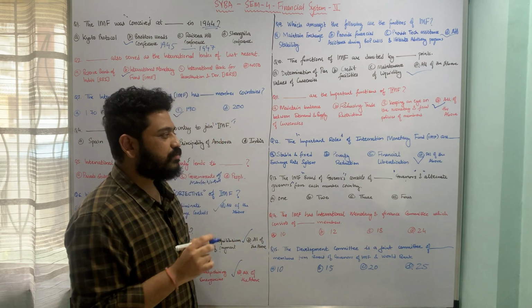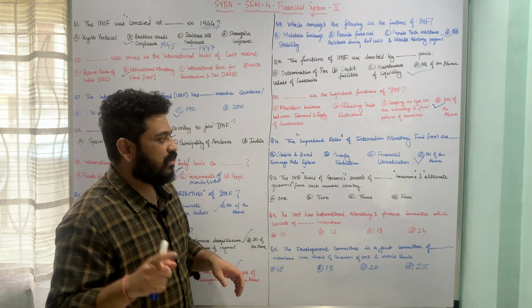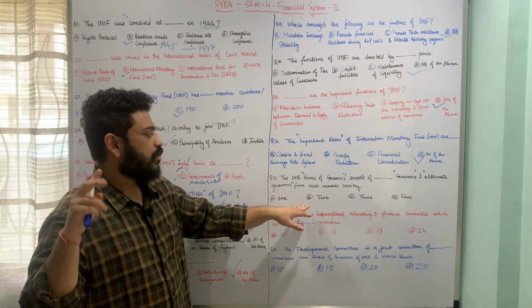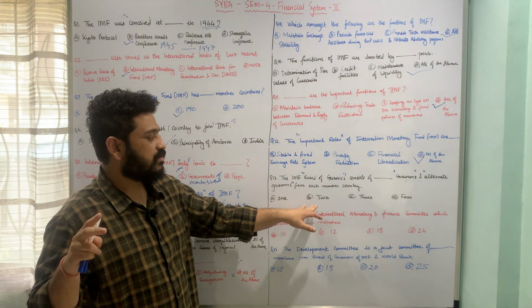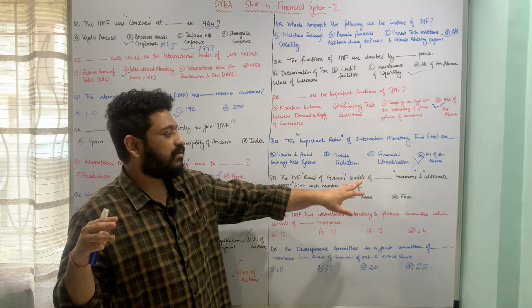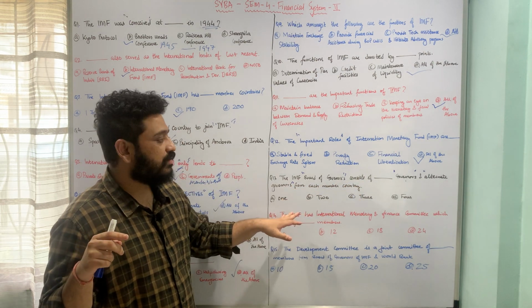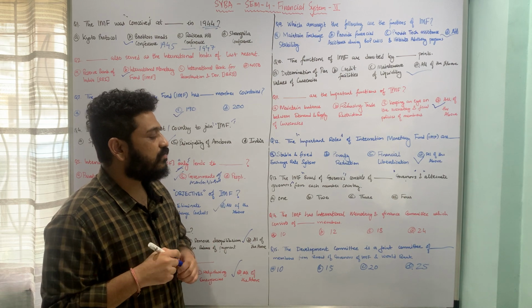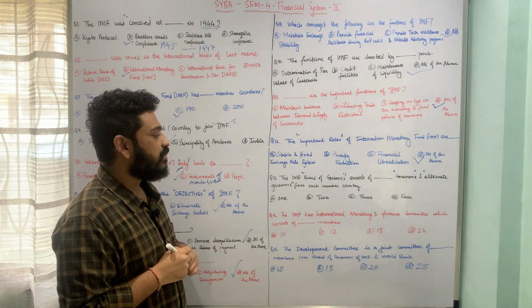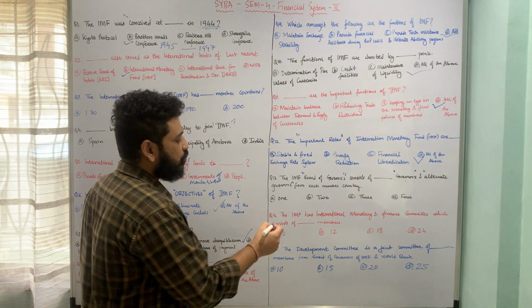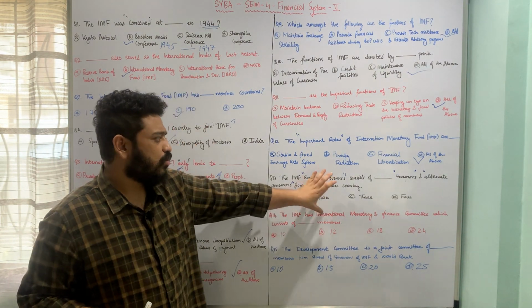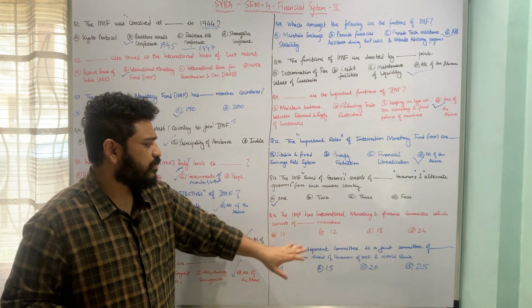So what are the numbers with respect to them? Whether it is 1 governor and 1 alternate governor, 2 governors and 2 alternate governors, 3 governors and 3 alternate governors, or 4 governors and 4 alternate governors. So here the correct answer is IMF Board of Governors consists of 1 governor and 1 alternate governor from each member country, and therefore option A, 1, is the correct answer to this question. I hope the question is clear. Let us now move to the next one.